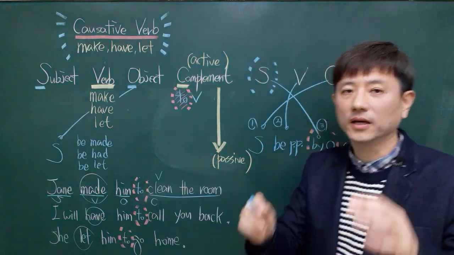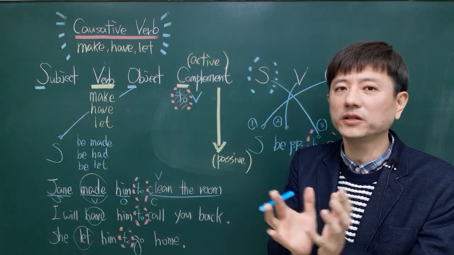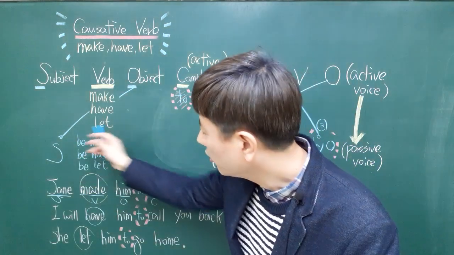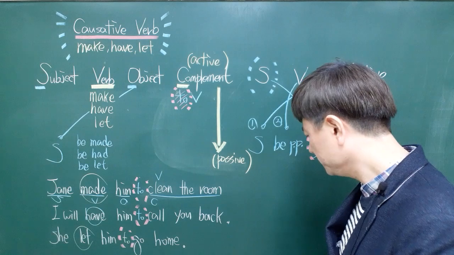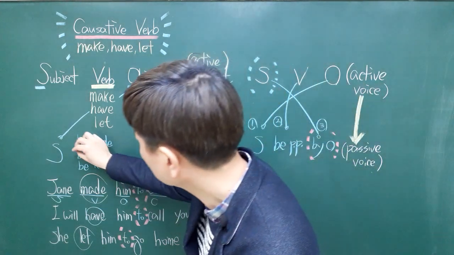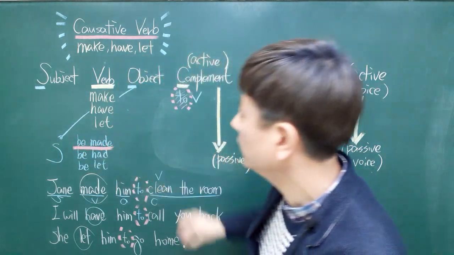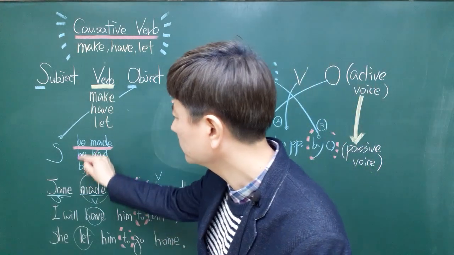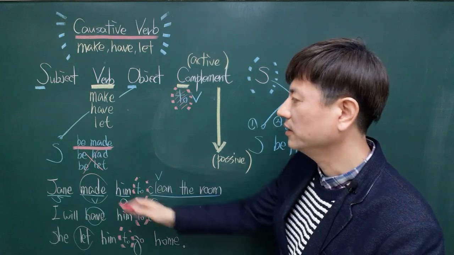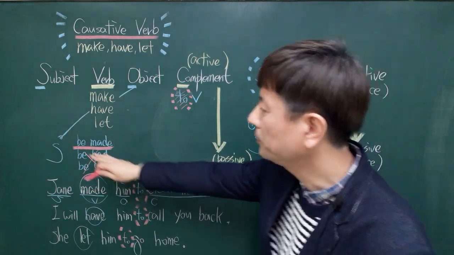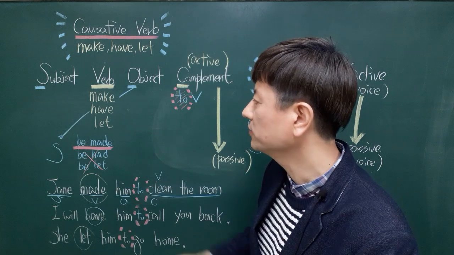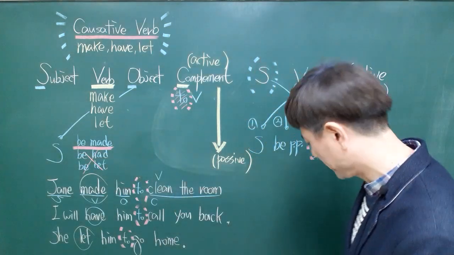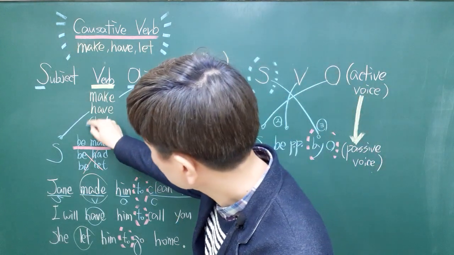Led. Present tense, past tense, and past participle are all the same. So among these, you should be careful. Among these, only be made makes sense, and the rest of them don't exist. There's no such thing. So be made is possible. Only be made is possible. So just be careful. And this is number two.